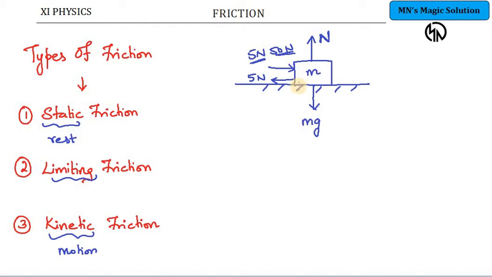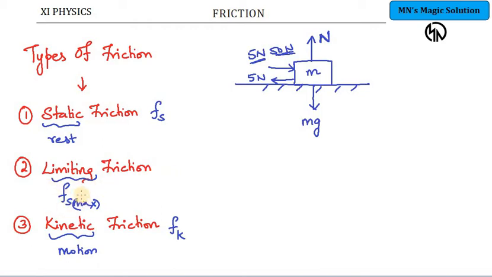So this limiting friction is nothing but the maximum of static friction. The maximum value of Fs that is possible is called limiting friction. Static friction's maximum, Fs max, is limiting friction, and Fk is termed kinetic friction. Kinetic friction comes when the 15 Newton force is applied and the object starts to move. The friction experienced by an object that is in movement is kinetic friction.